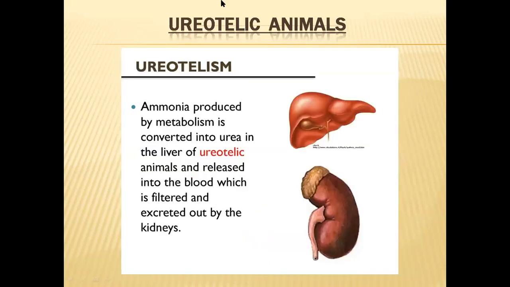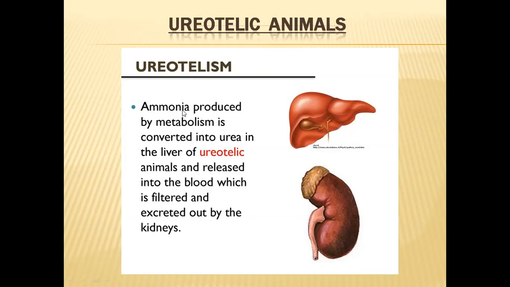Coming to the other type of animals, called ureotelic animals. Excreting urea as the major excretory product is called ureotelism. In this process, ammonia will be converted into urea.